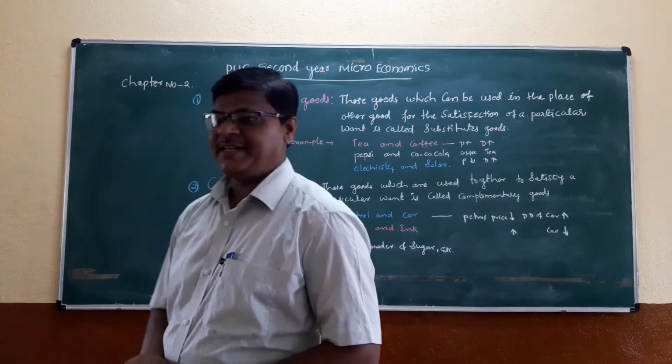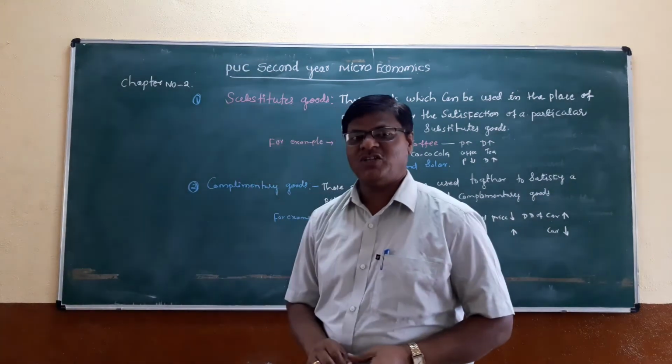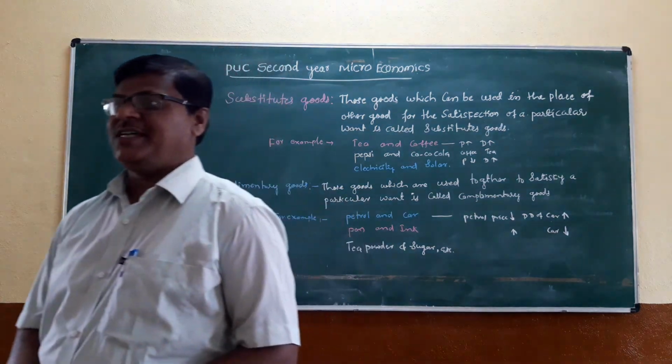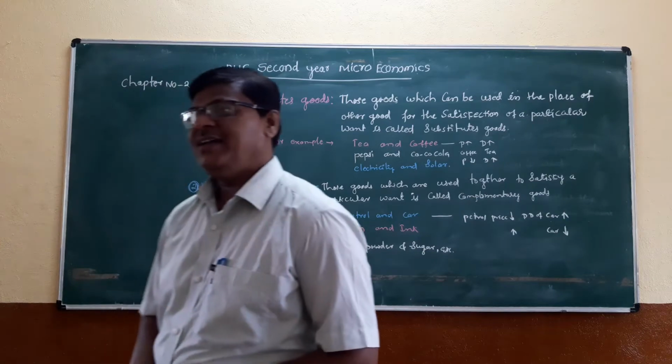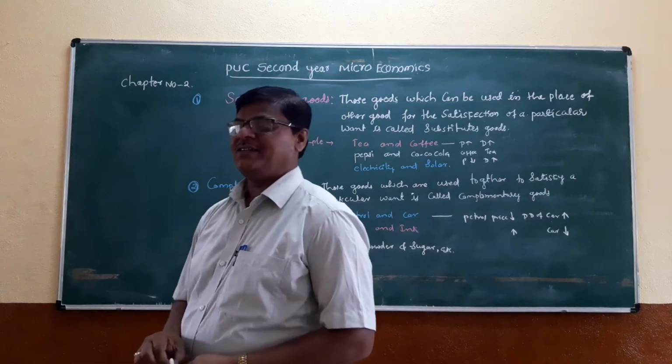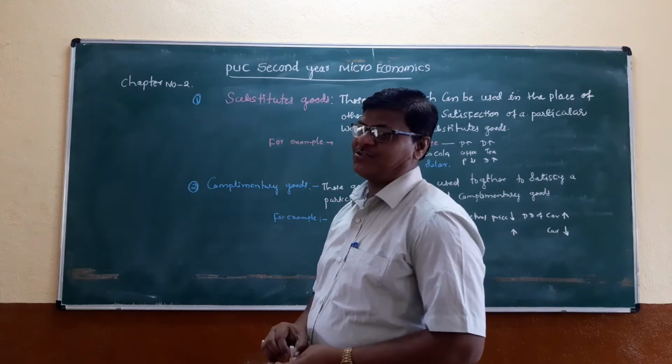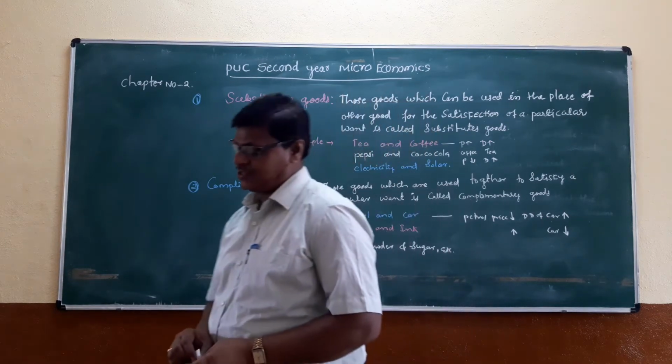We are studying the microeconomics chapter number 2, that is theory of consumer behavior. In the theory of consumer behavior, we are studying substitute goods and complementary goods.